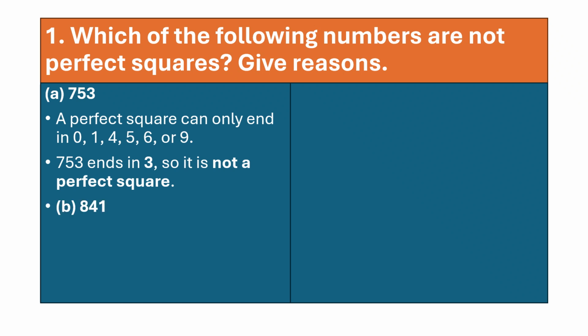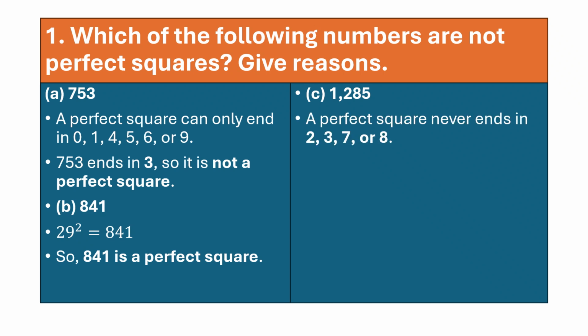Let's see next question, 841. So now in 841, we know it's a square of 29 into 29. That is 29 square is 841. So 841 is a perfect square. So when you are solving these questions, children, it is also a request that you write down all the squares from 1 to 30. That will help you to do the instant calculation, and that will save your time.